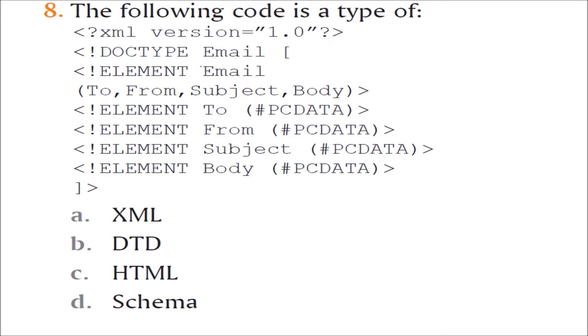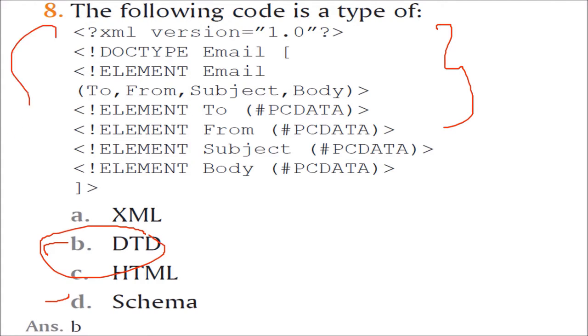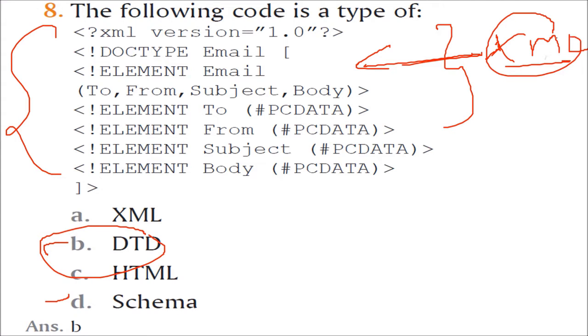The following code is a type of what? Is it a schema or a DTD? This is a DTD, document type definition. Actually, when you make an XML, it has to follow certain rules, guidelines and schema. Or we can say it has certain governing, how this XML has been made has some governing body. This DTD is the governing body of XML.